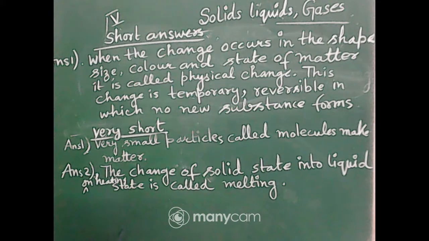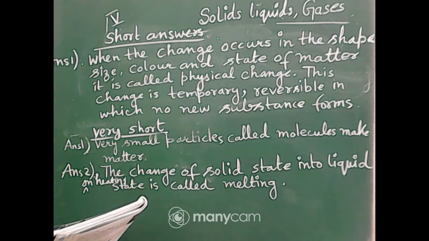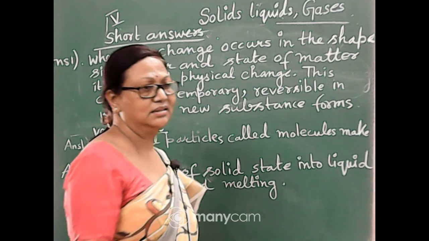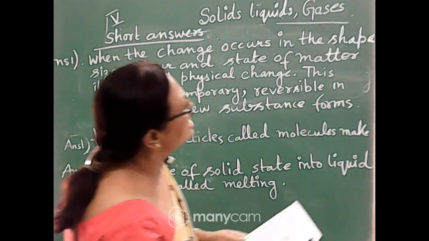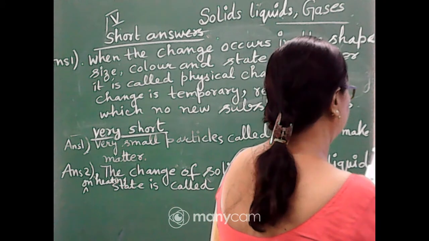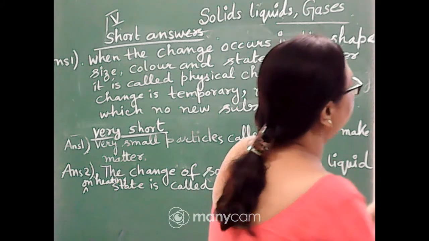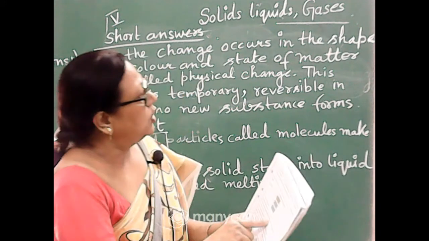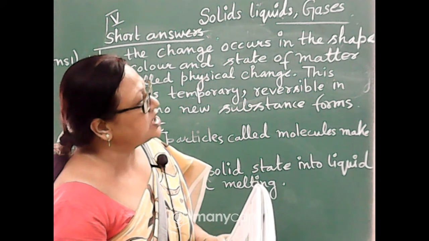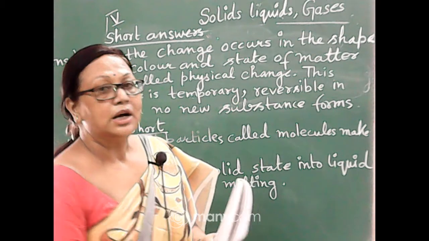Very short answer, what is the change of gaseous state into the liquid state called? Here it is given solid state. See sir? Very short answer, what is the change of gaseous state into liquid state? And here it is given what is the change of solid state into liquid state. So I have written the answer according to my book. So maybe it is a printing mistake. If it is given what is the change of gaseous state into the liquid state, you can write the answer condensation.